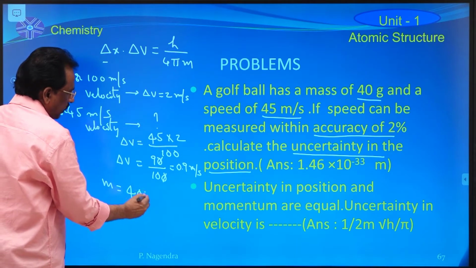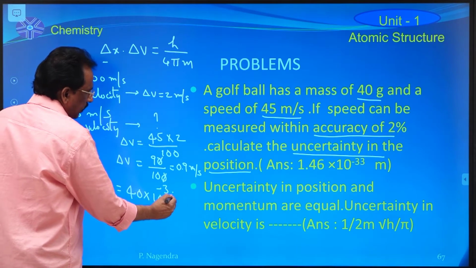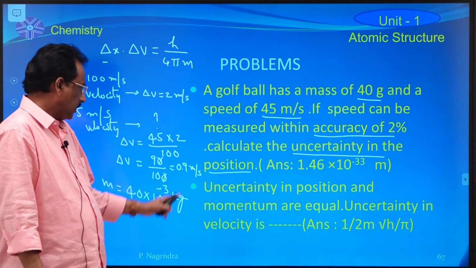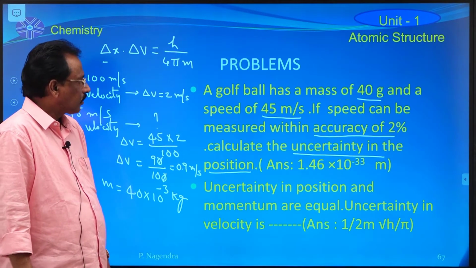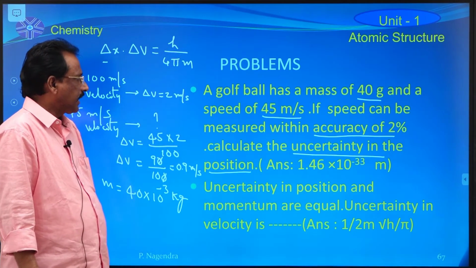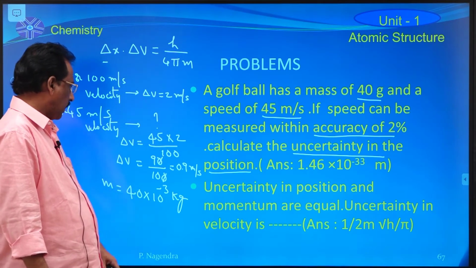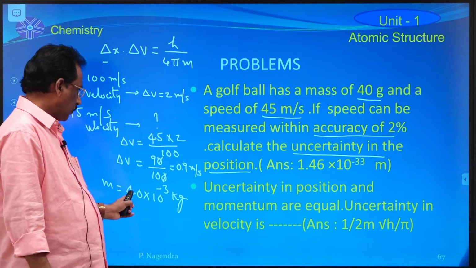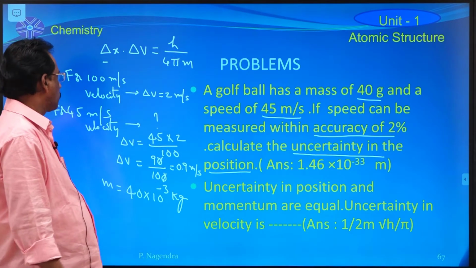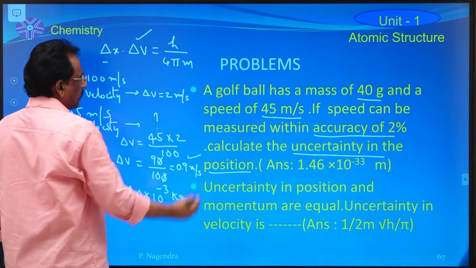M is equal to 40 into 10 power minus 3 kilograms, because here delta v is in MKS system. So convert the grams into kilogram. 1000 grams is equal to 1 kilogram. Therefore, mass of the golf ball in SI system is equal to 40 into 10 power minus 3 kilograms. Now, delta v is known to you, 0.9 meter per second.